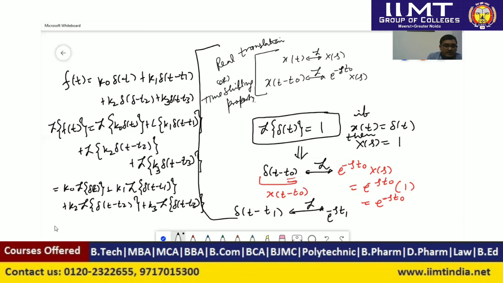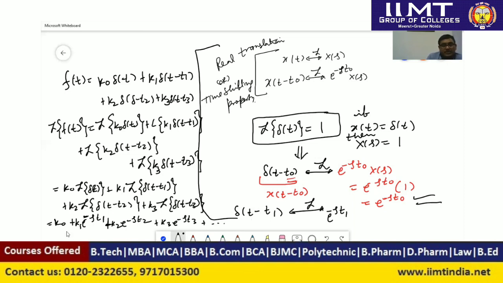So what can we say here? The Laplace transform of delta(t) will be 1. The Laplace transform of delta(t minus t1) is shifted by time t equal to t1, so we can use this property here. It will be e to the power minus s t1, and the Laplace transform of delta(t) will be 1. So k naught plus k1 times e to the power minus s t1 plus k2 times e to the power minus s t2. Similarly, we can write each term, so it will be k3 e to the power minus s t3, plus, and so on, using this property.